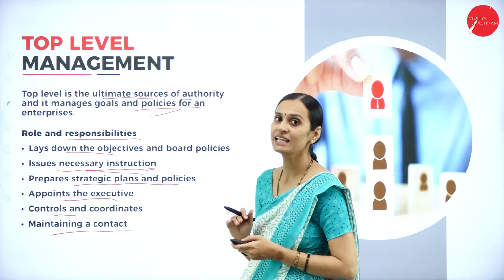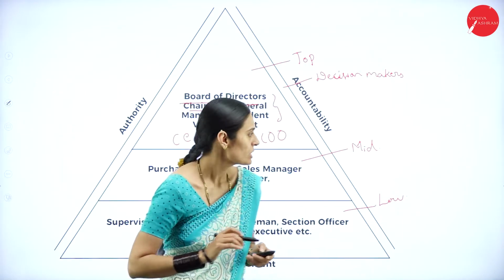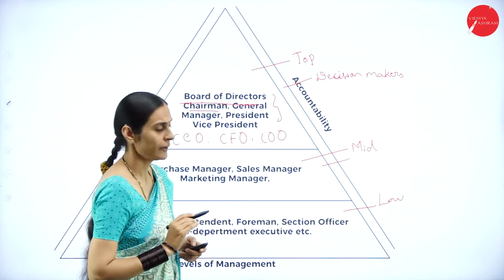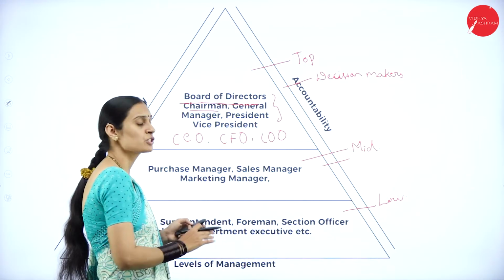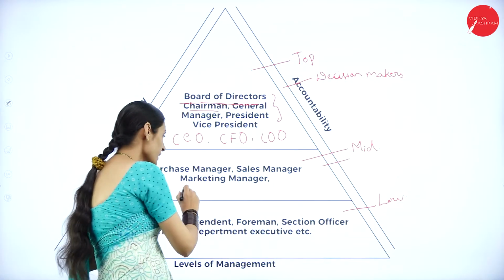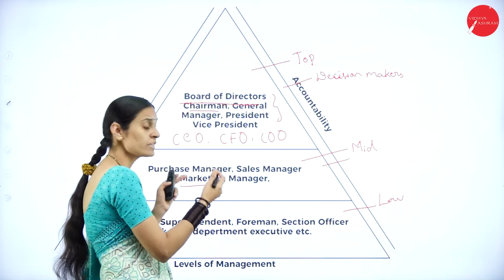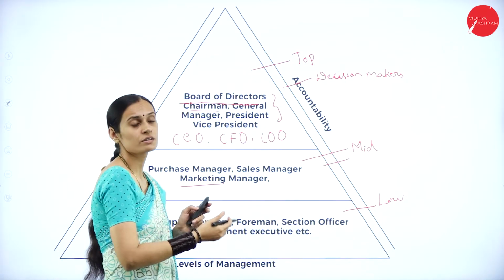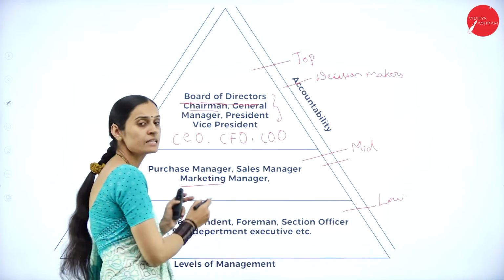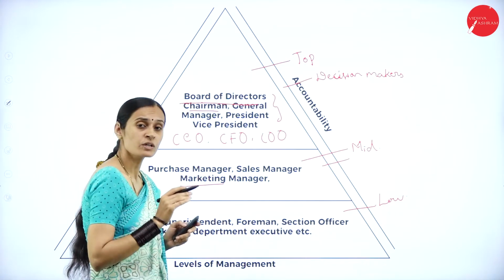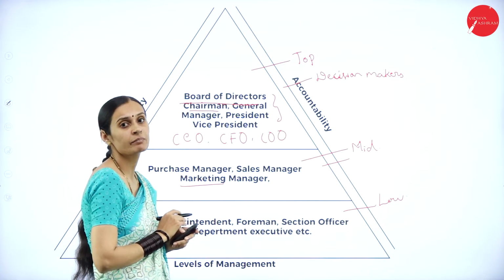And next, middle level managers. This second level is considered the middle level managers: purchase manager, sales manager, marketing managers, executive officers, division heads, and departmental officers. Those are all the different persons appointed as middle level managers. And what is the main function of middle level managers?